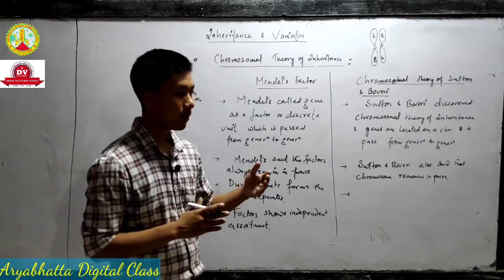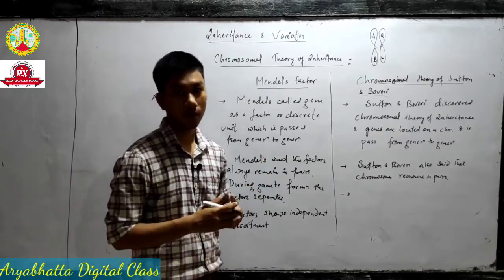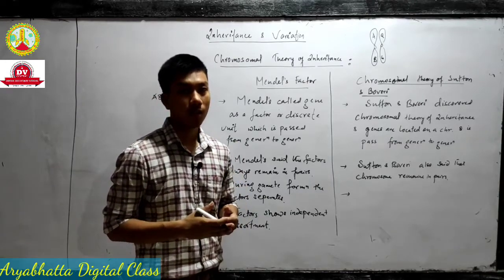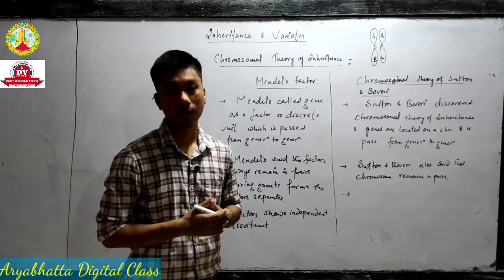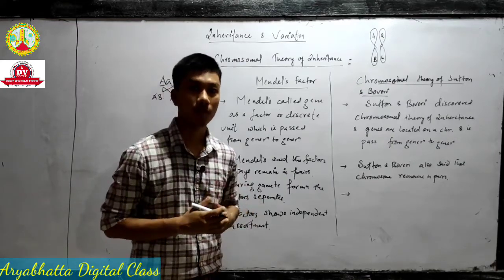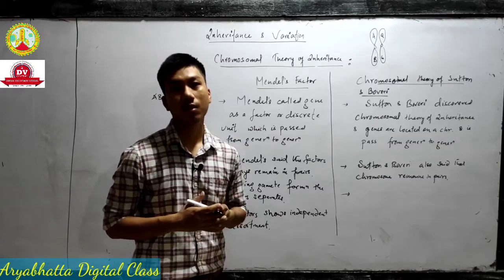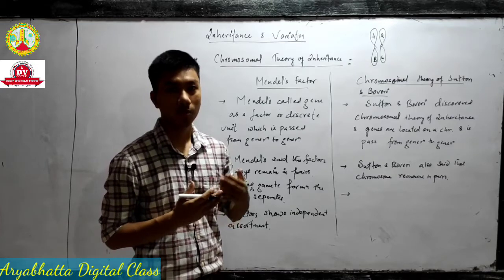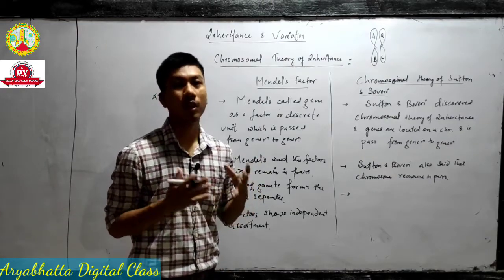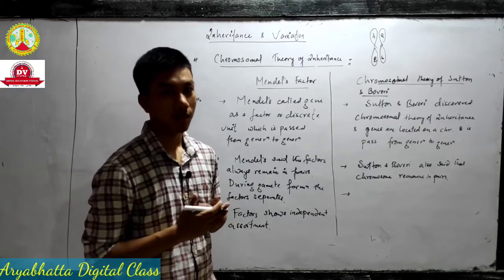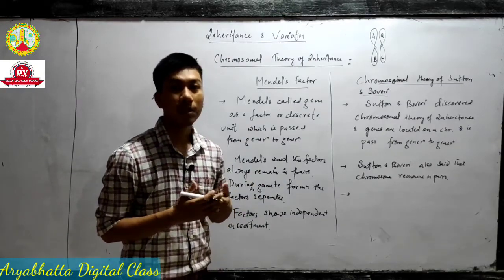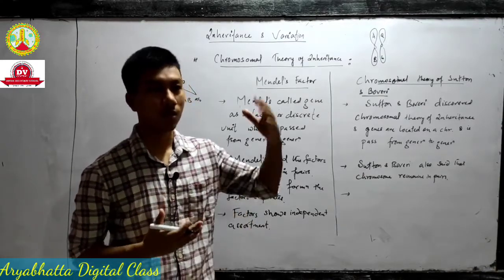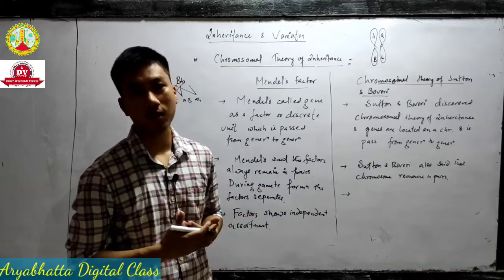The reason Mendel's work was not recognized is that Mendel called the gene a factor, something like a discrete unit which is passed from generation to generation. He was unable to show physical evidence to the biologists, so biologists did not accept his work. It was hard for biologists to believe in something imaginary passed from generation to generation. He was also a mathematician by profession, so it was hard for biologists to accept a mathematician explaining biological work.